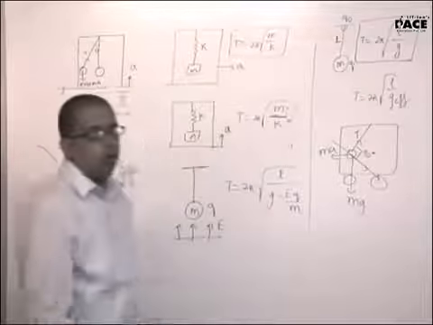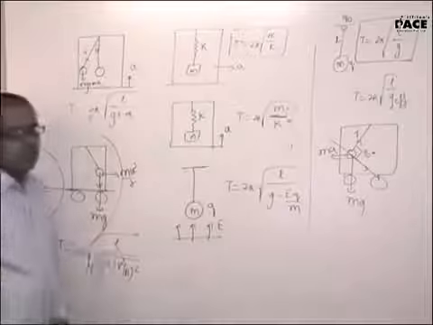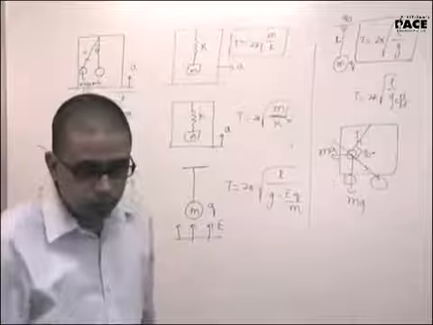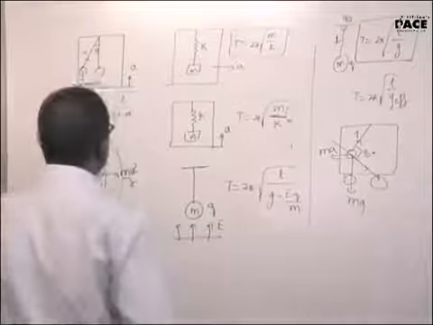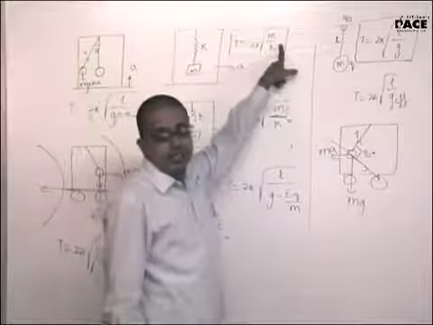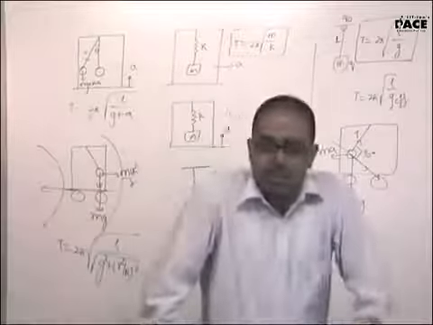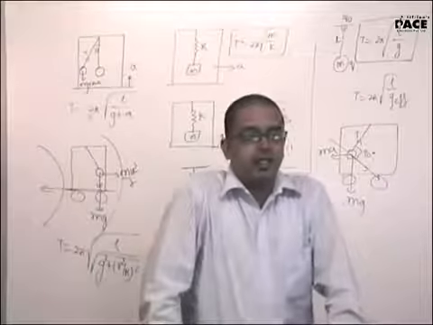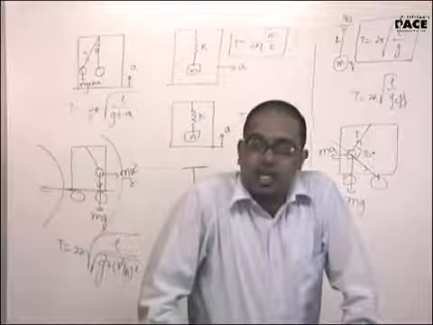All the questions on the board have been objective questions asked in some or other AATS or test series by various institutes. Why is it independent of the spring block system? Please explain it again. In a spring block system, there is no g here. It is independent of g, so it will be root M by K. The reasoning question asked on this, as far as HCV is concerned: if I take it to the moon, the spring block system will maintain a constant time period. The restoring force is only because of Kx.